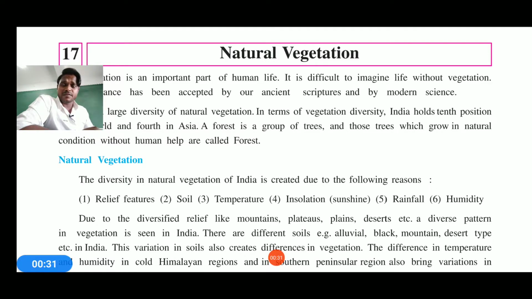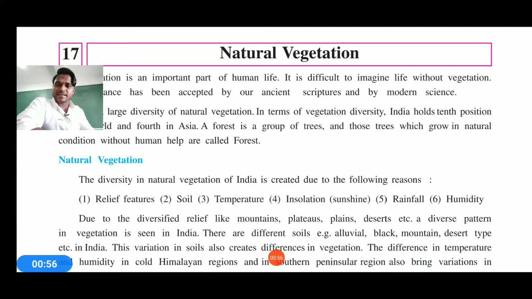The first line of the first paragraph itself says that vegetation without life, or life without vegetation, is impossible to imagine. Today we are going to learn about this lesson, about the saving features of these natural resources, and how we can go into more detail regarding them. How can we protect these natural resources?